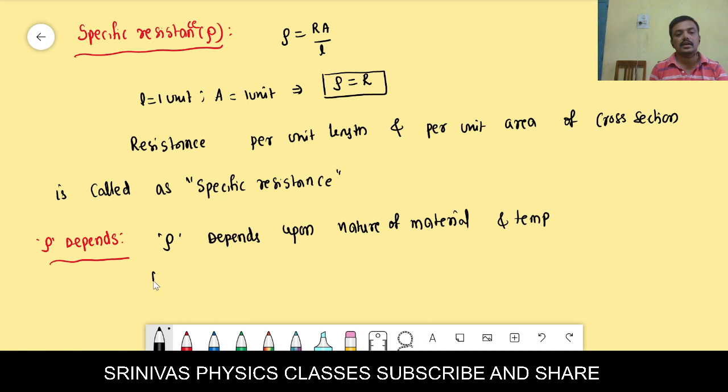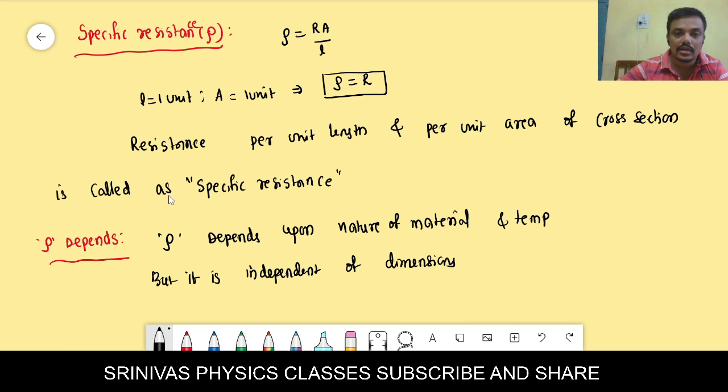But it is independent of dimensions. You should remember that rho does not depend upon the dimensions of the conductor.